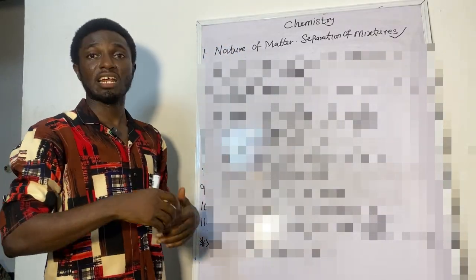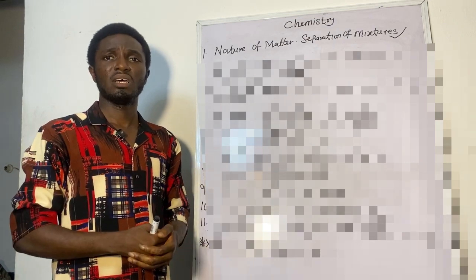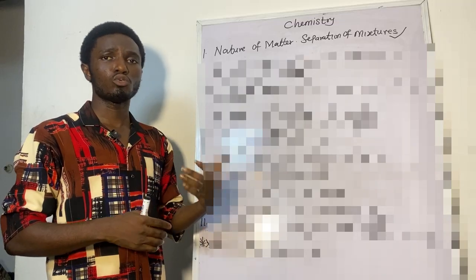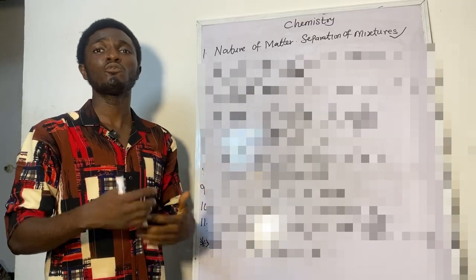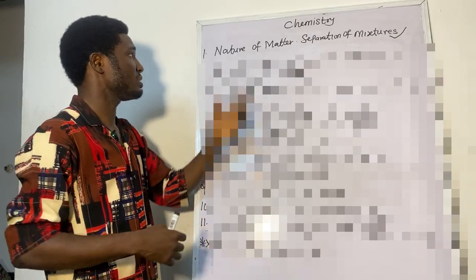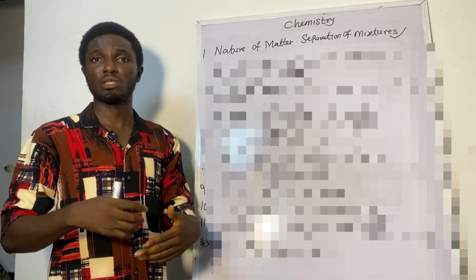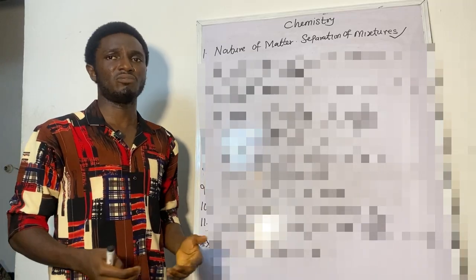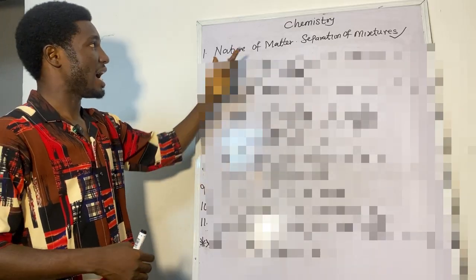Nature of matter is a very, very important topic that comes out every year in JAMB, and students do not know that this topic comes out. Most of the questions are asked, and they do not even know the topic is coming from nature of matter, separation of mixtures. Under separation of mixtures, we have chromatography, precipitation, sublimation, and the rest of them.